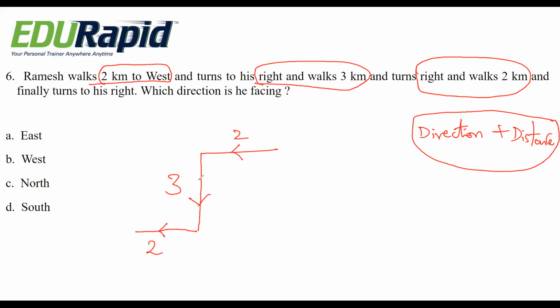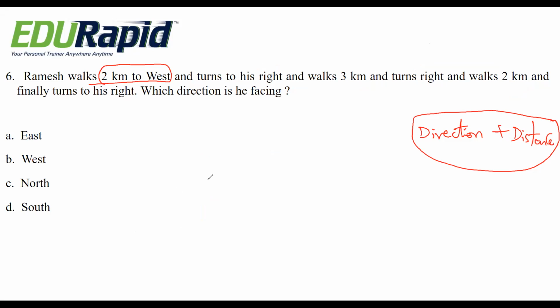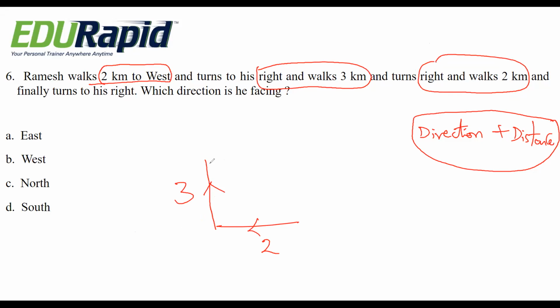Sorry guys, here I took a left turn, I think. Wait. 2 kilometers west. And then right 3 kilometers. Right 3 kilometers. And again right 2 kilometers. Again right 2 kilometers. And finally turns to his right.